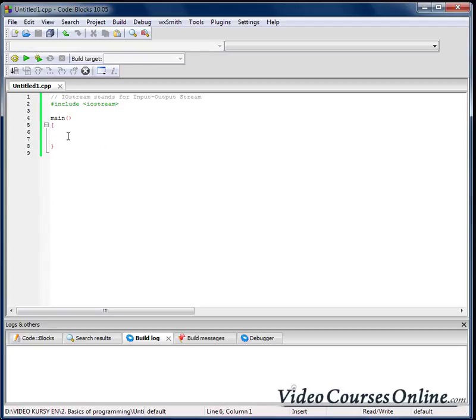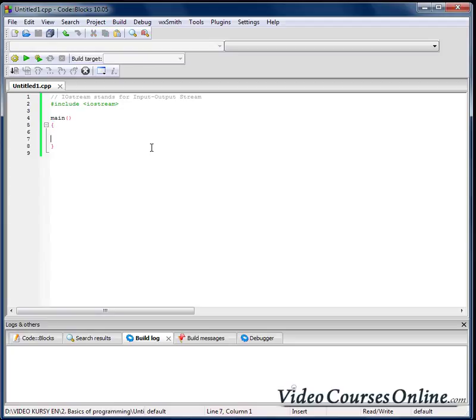Our program will start invoking instructions, orders from this function, starting from the opening curly bracket, and it will finish on the closing curly bracket.